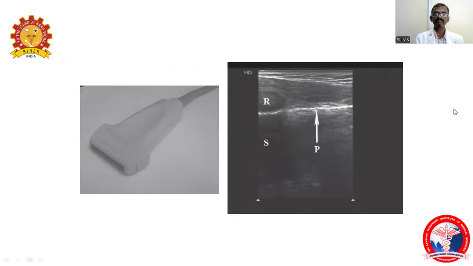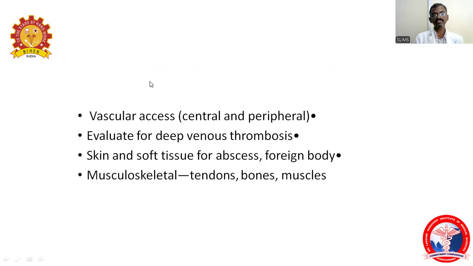So this is the thing. We are able to identify the ribs and then soft tissue as well as the pleura. So this is a linear transducer. So what are the uses of the linear transducers? Most of the time it will be used for vascular vessels, that is central and peripheral, and to evaluate for deep venous thrombosis. And then to find soft tissue and skin lesions like abscess and swelling, and the musculoskeletal system like tendons, muscles, and bones.